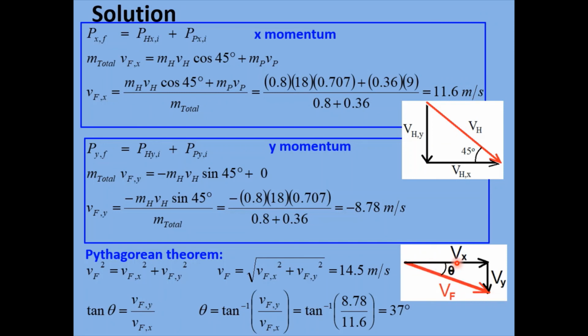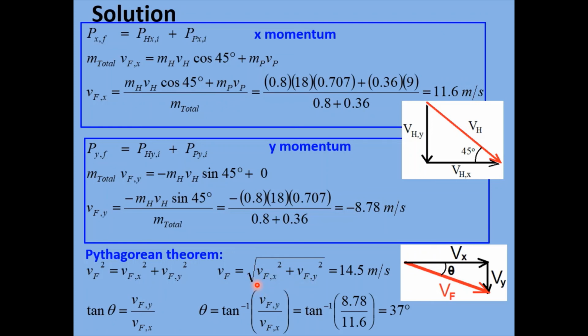So we're basically using the Pythagorean theorem. We know the x and the y component, that's this side and this side, and the Pythagorean theorem says that the hypotenuse squared is equal to this side squared plus this side squared. So we can solve for the final velocity as the square root of the squares of each of those components.